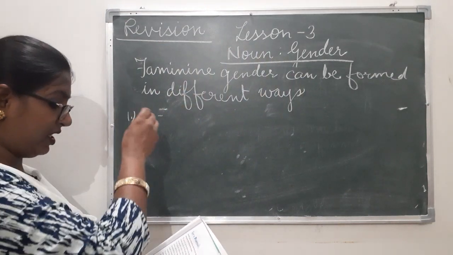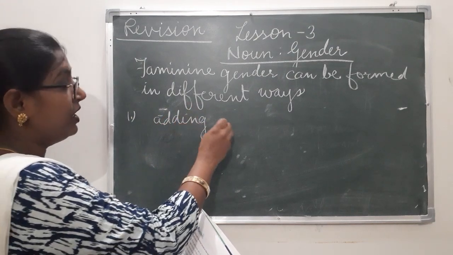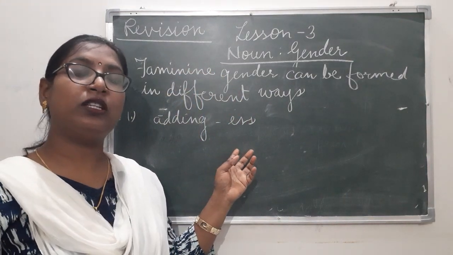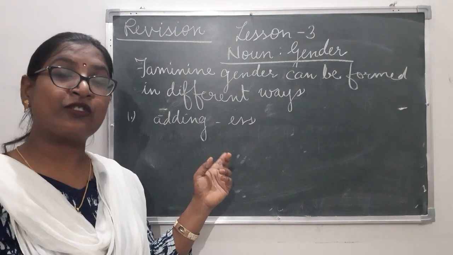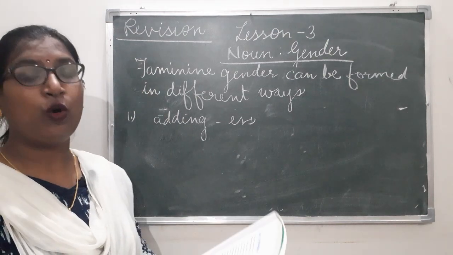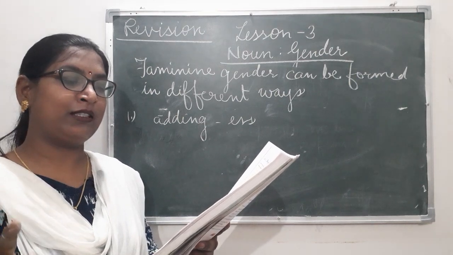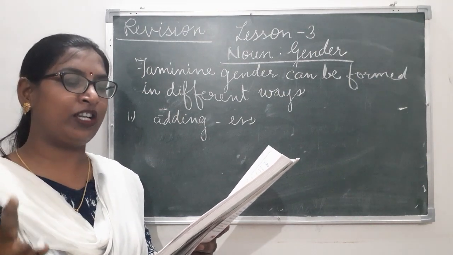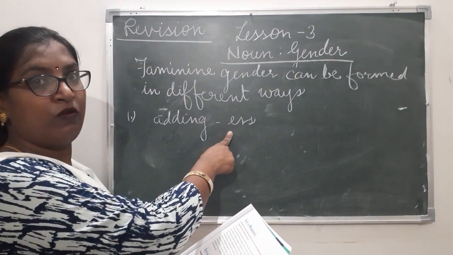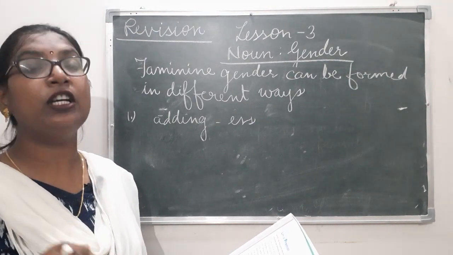The first one is by adding ESS. With some of the masculine genders, we add ESS to make them feminine gender. Always remember, my dear children, the addition of ESS causes an internal change in the spelling of the word. When we add ESS with masculine gender, there is an internal change in the spelling of the word.